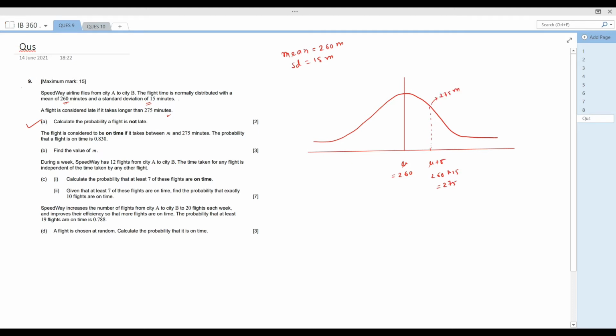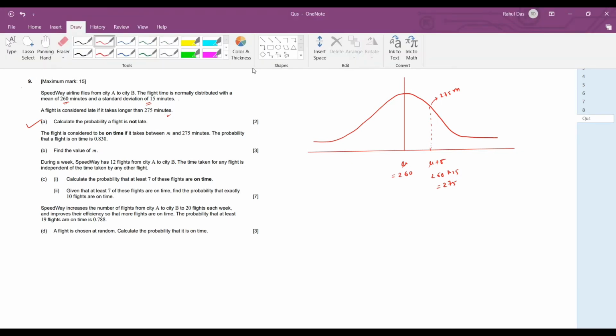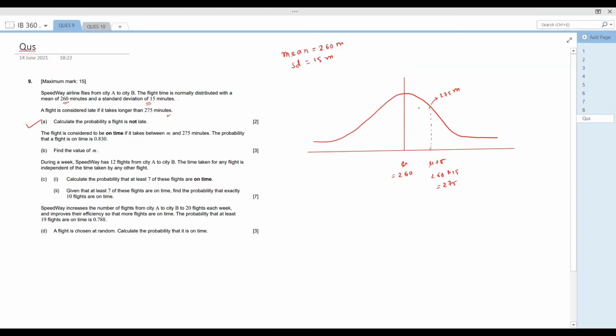Now, a flight is considered late if it takes longer than 275 minutes. So if the flight takes longer than this particular point, it will be considered late. So what is not late? The line and this particular area on this side will be not late. The question is to calculate the probability a flight is not late.